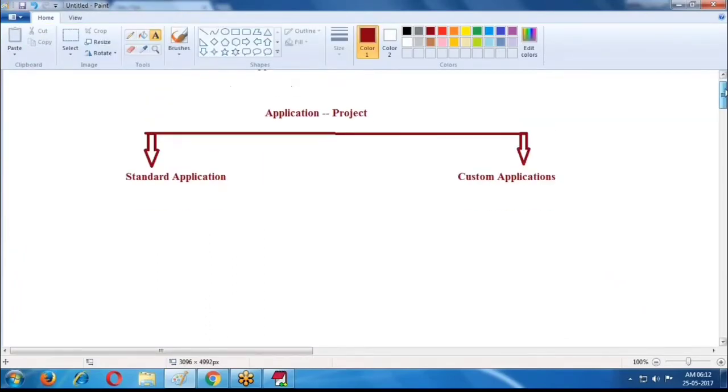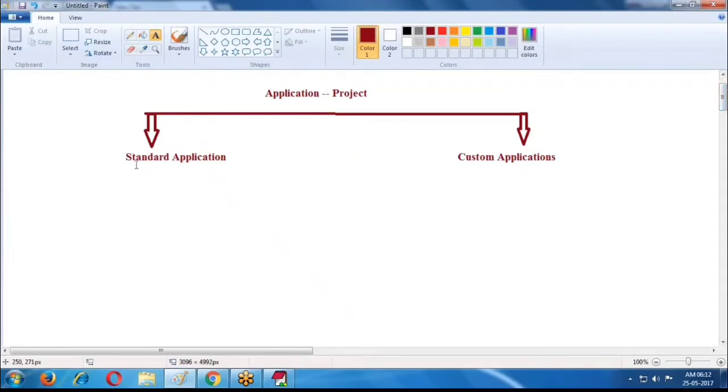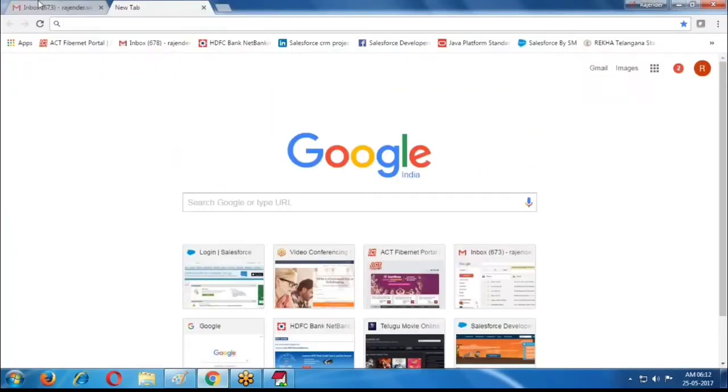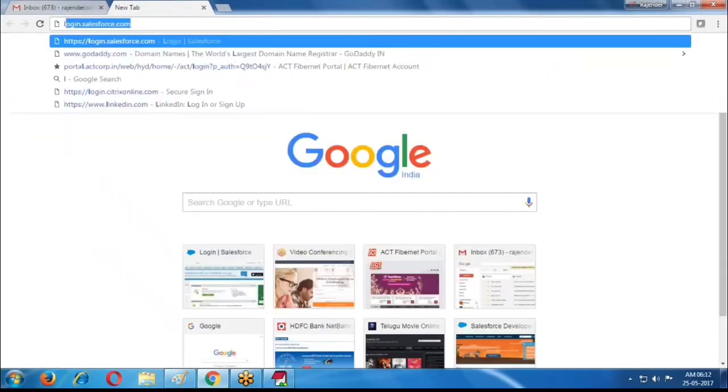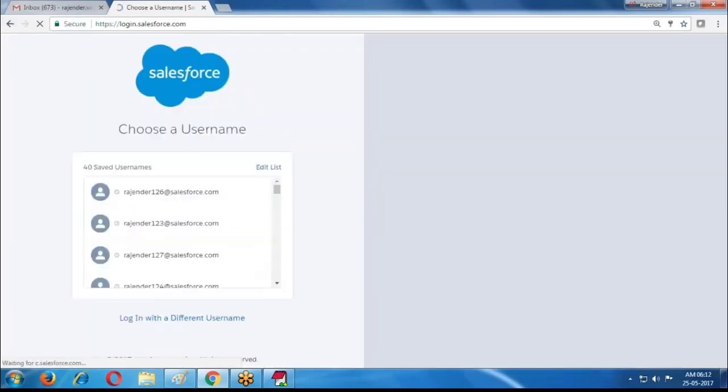Standard applications, what are they? Those applications are provided by Salesforce. Yesterday we created one login, user creation,